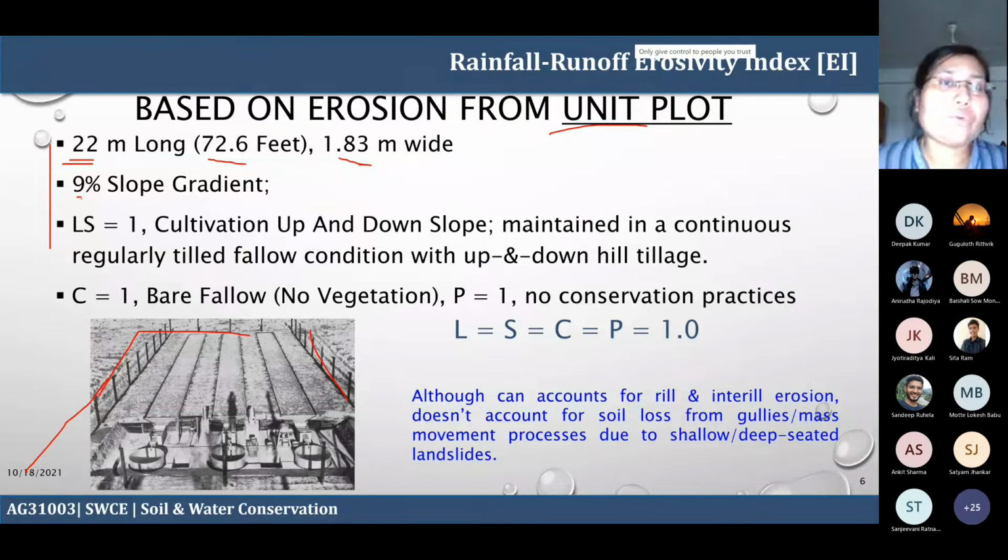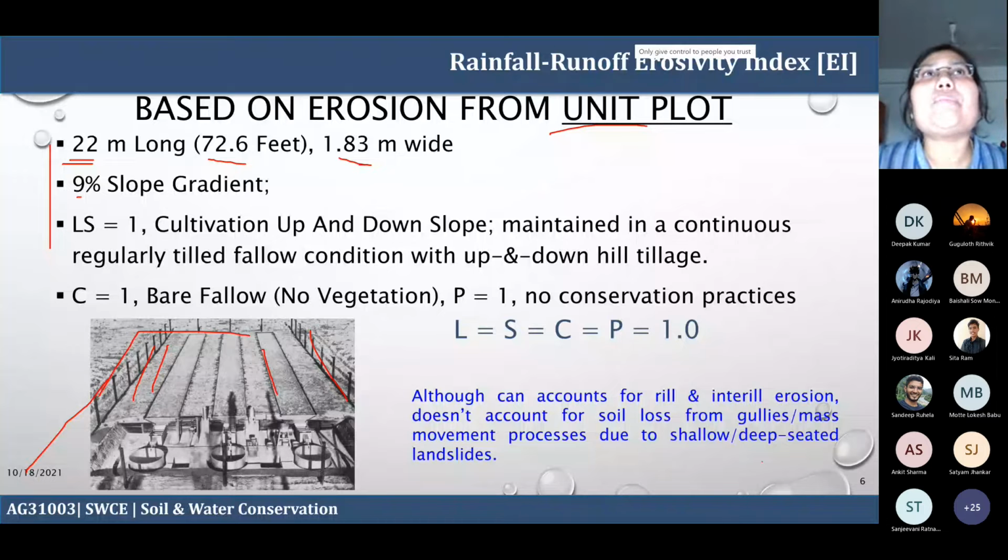LS equal to 1 means cultivation up and down slope, maintained in a continuously, regularly tilled fallow condition. It means we need to prepare this ground like a properly tilled ground, bare and fallow, so there is no vegetation. In the absence of any vegetation or management practices, we keep the C factor as 1, and P as 1, there is no conservation practice. So all these four terms are unity. That's why it is known as the unit plot.